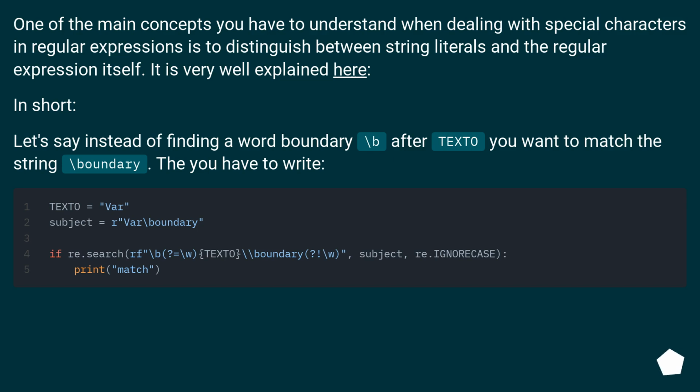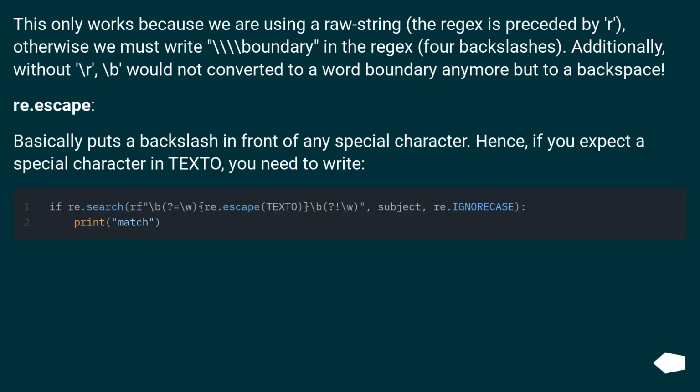In short, let's say instead of finding a word boundary \b after texto, you want to match the string \boundary. You have to write this. It only works because we are using a raw string. The regex is preceded by r, otherwise we must write \\boundary in the regex, 4 backslashes. Additionally, without r, \b would not convert to a word boundary anymore but to a backspace.